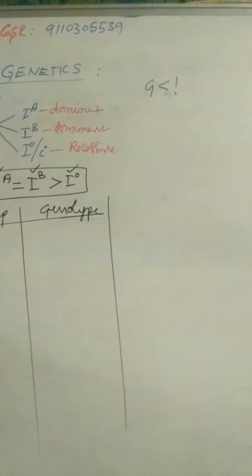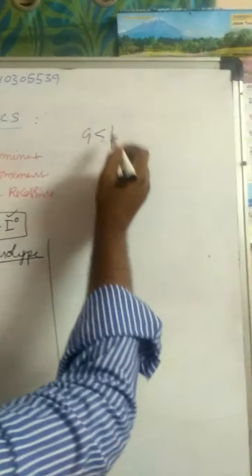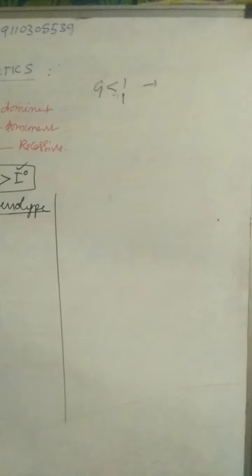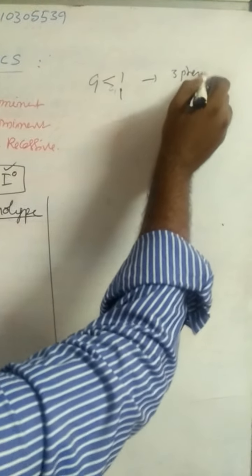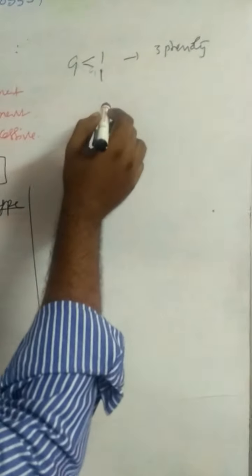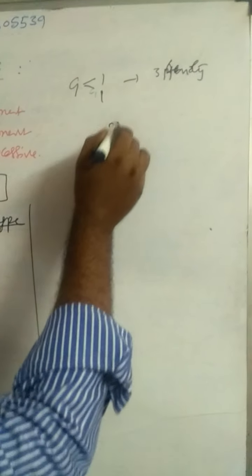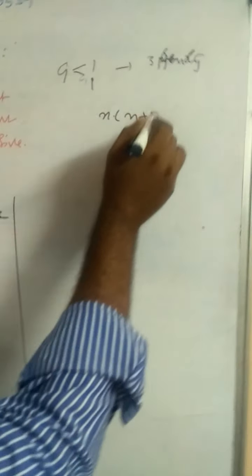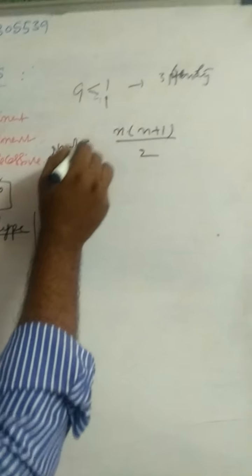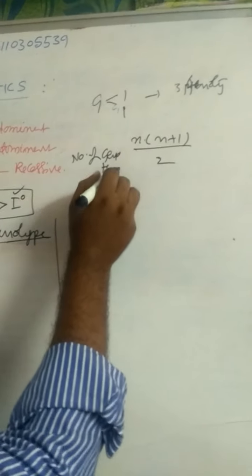In general, each gene has two alleles. So this gene exhibits three phenotypes. Here a simple formula is there. Number of types of genotypes is equal to n into n plus 1 by 2. Number of genotypes is equal to n into n plus 1 by 2.